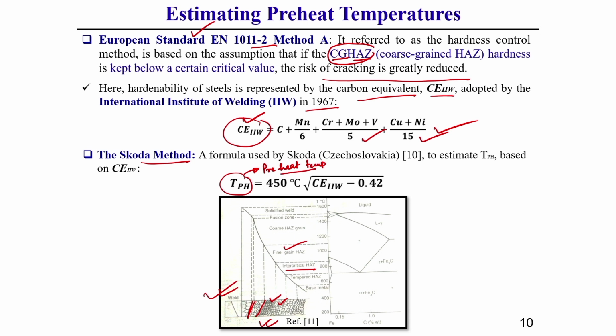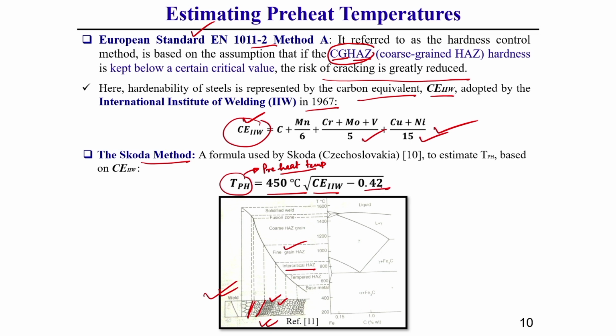So, for this welding process and this welded material, what should be the temperature requirement so that your weld is martensite free, that means the chances of cold cracking are less. TPH can be calculated as 450 degree centigrade times the square root of carbon equivalent according to IIW, minus 0.42.